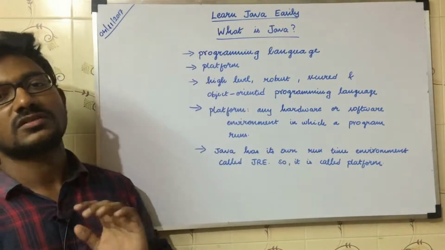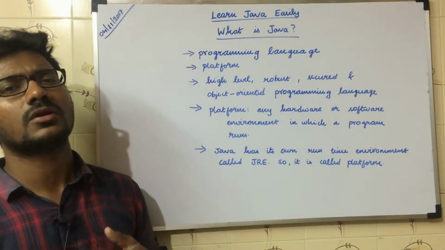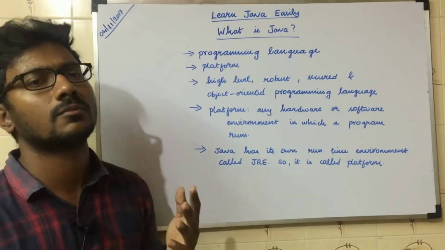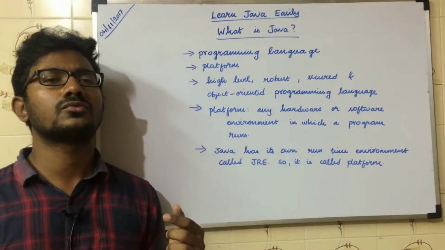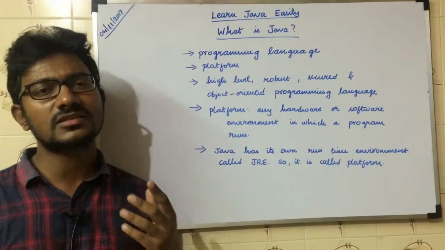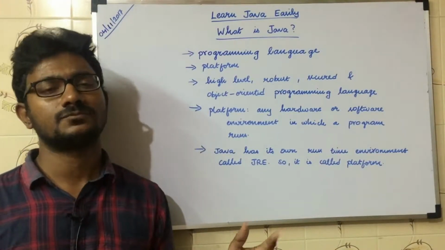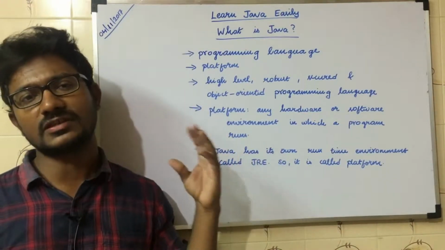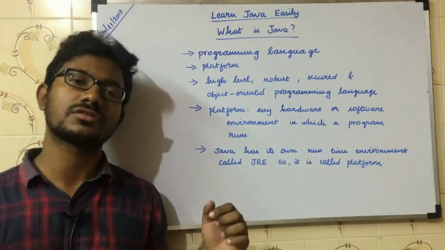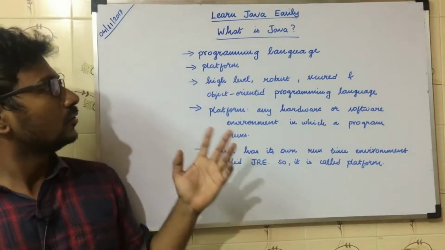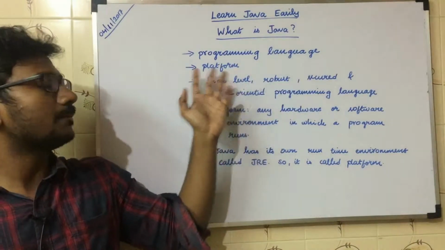Now we are going to see what is Java. Many of you would have a doubt about what Java is, especially if you are from a non-programming background. Java is just a programming language and is also a platform. A programming language is a medium to communicate with machines, computers, or systems. So this is one of those programming languages. It is also said to be a platform.